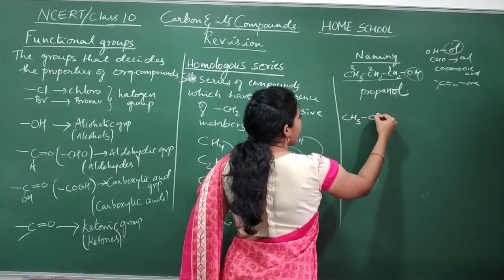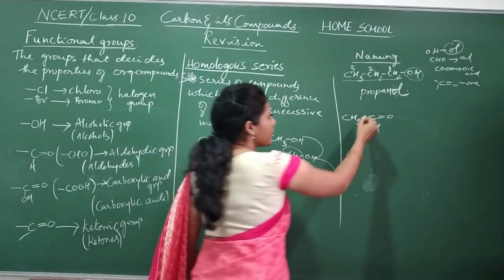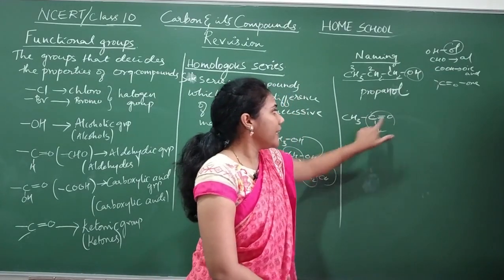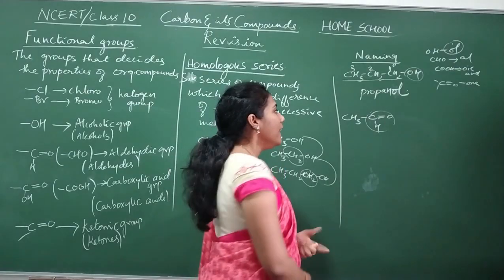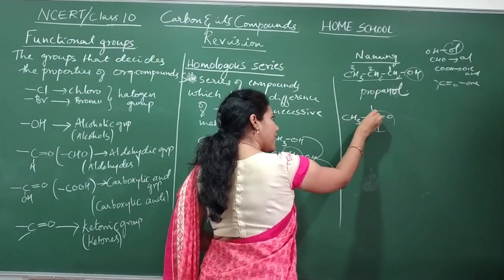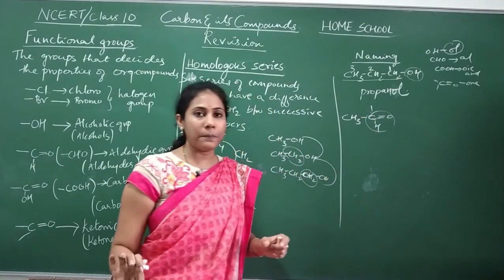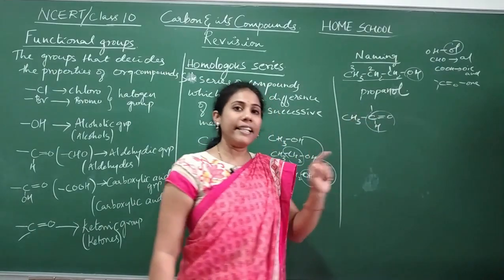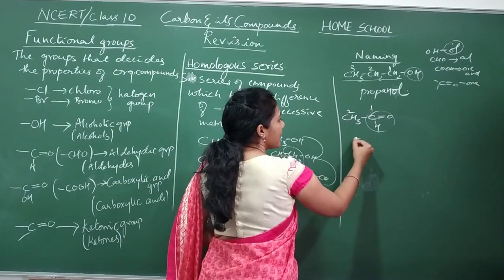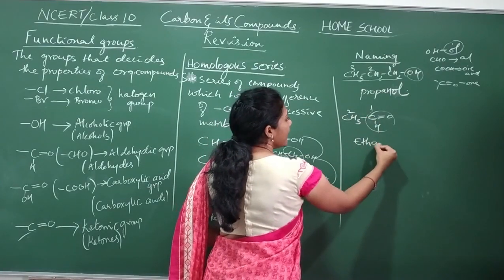Next one. CH3 COH. Okay, what is its name? What is this group actually? CHO group only, na? They have mentioned it in an elaborate way in the structure. Okay, and now write its name. How many carbon atoms? You should include this carbon also in numbering. If a functional group has a carbon atom, that carbon also will get a number. Okay, this is 1, this is 2. 2 carbon atoms are there. So eth. Between carbon atoms you have a single bond. So AN.